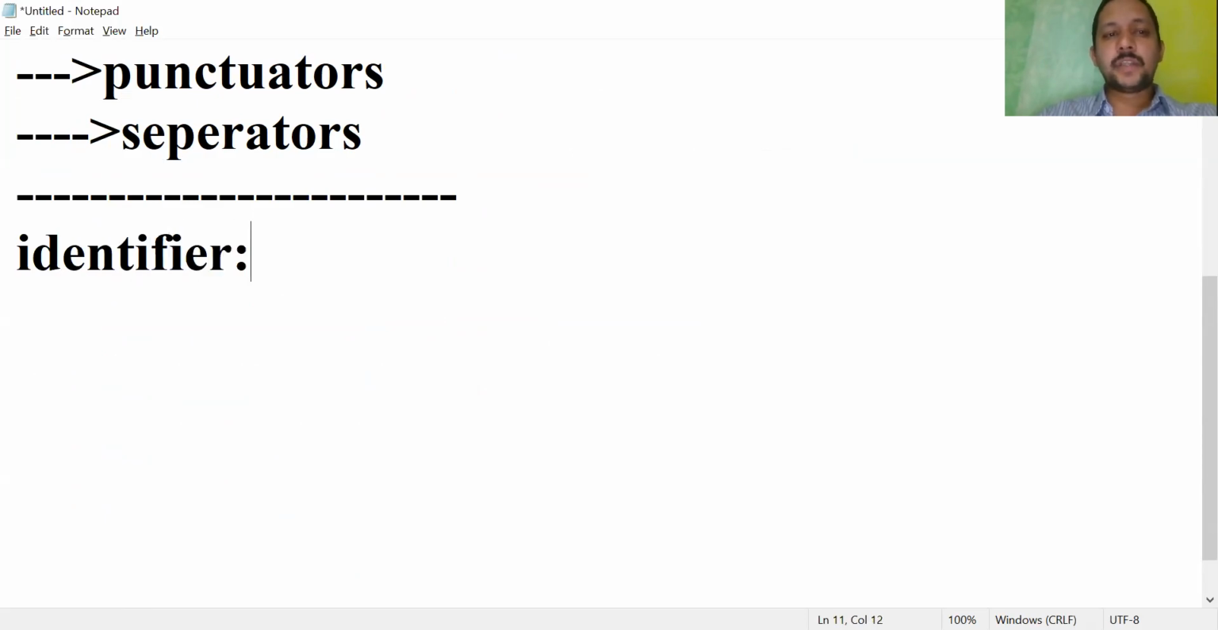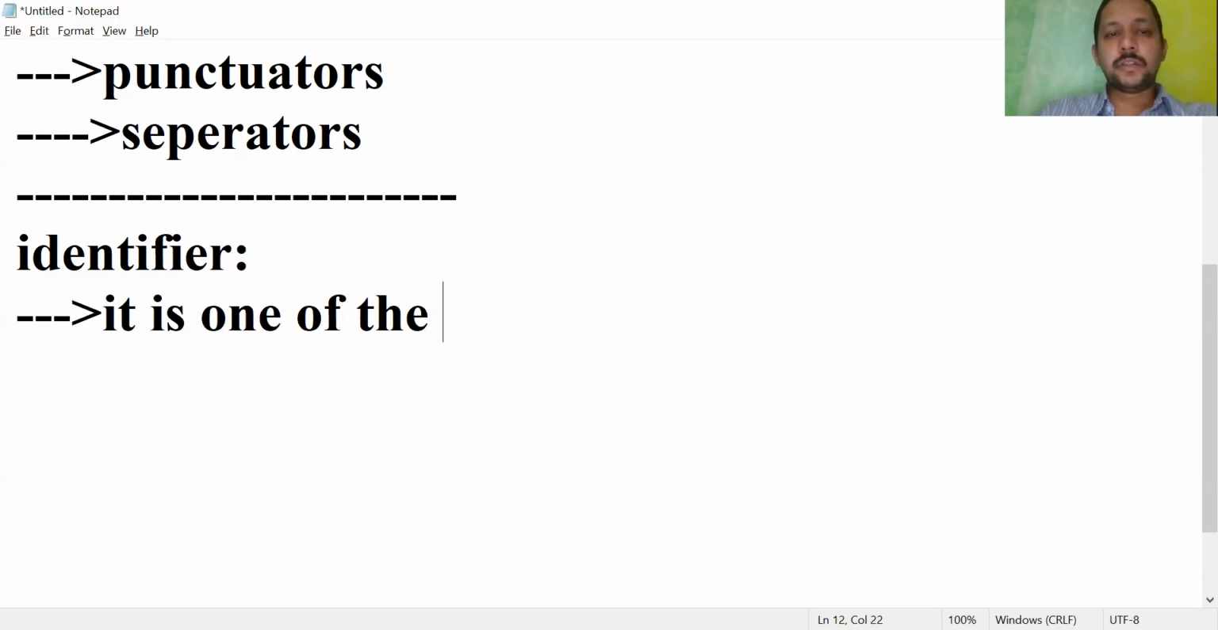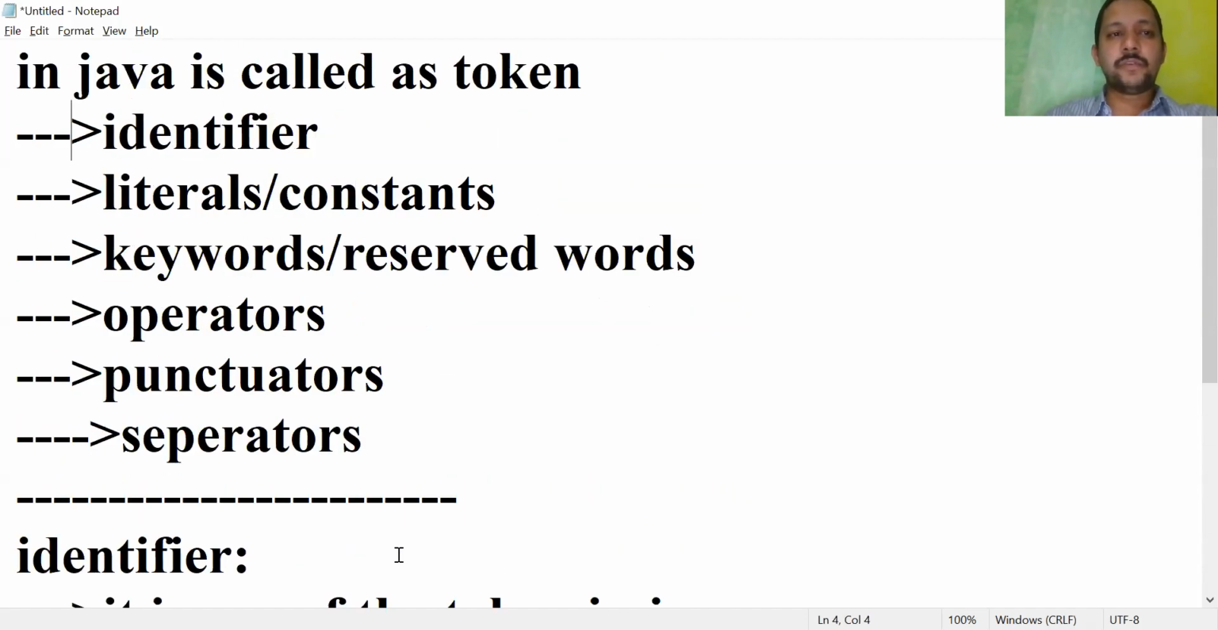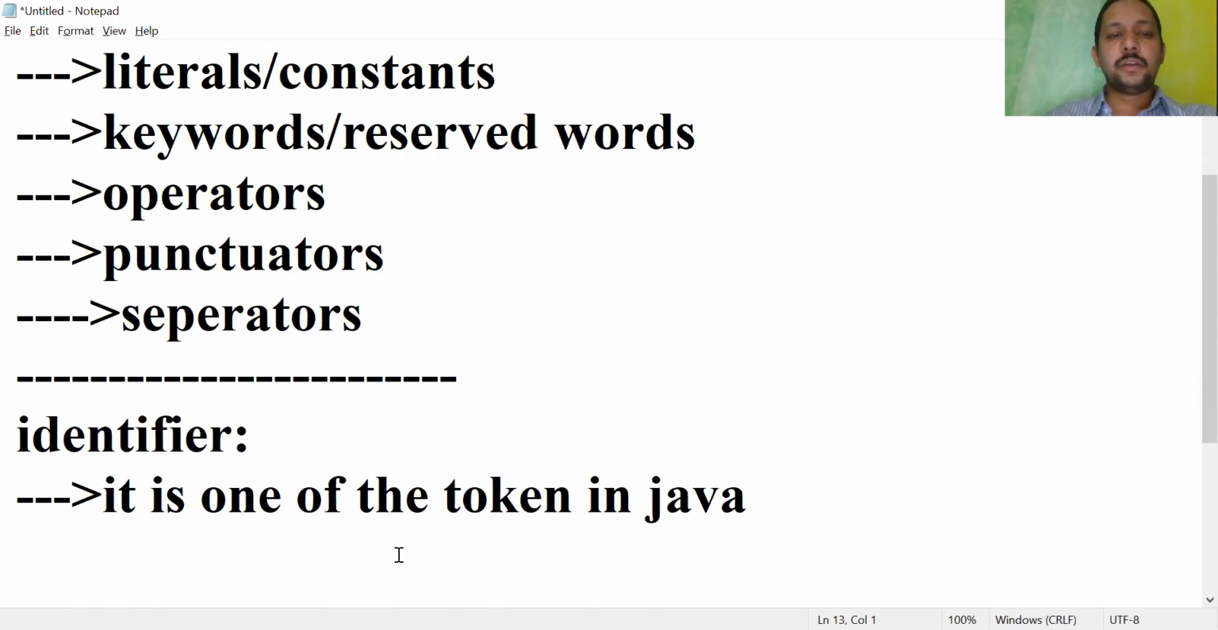See, the name suggests that an identifier is to identify. While writing the answer, first you have to write that it is one of the tokens in Java. If you get any of these short answer questions, like what is an identifier, mention the rules, or what is a literal, what are the keywords in Java, what are the operators, different types of operators, what are the punctuators, what are the separators, first you have to write that it is one of the tokens in Java.